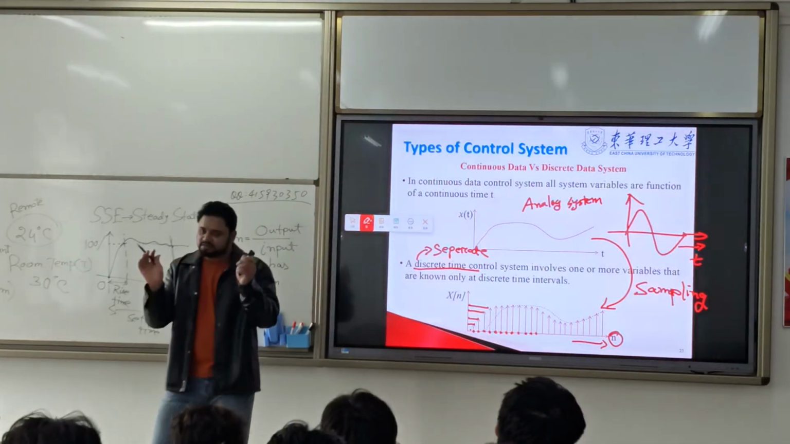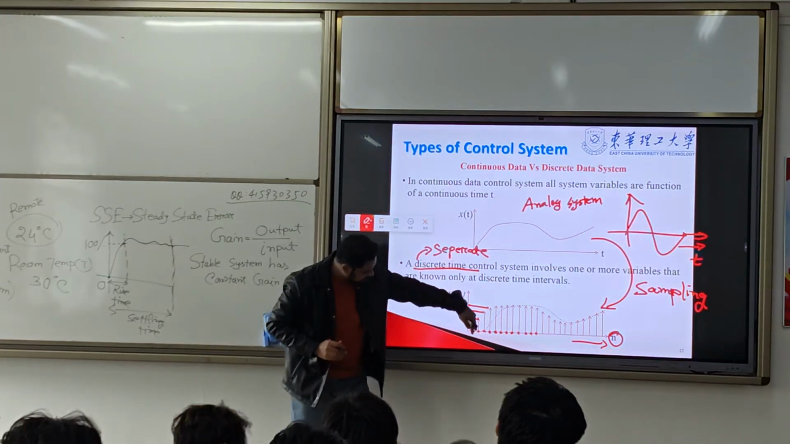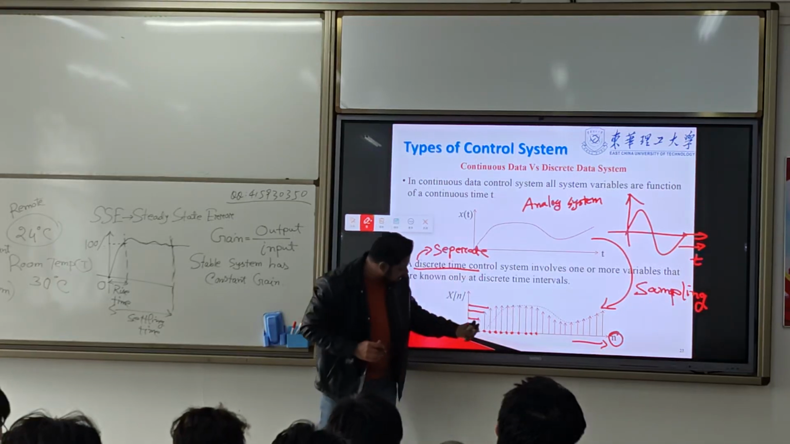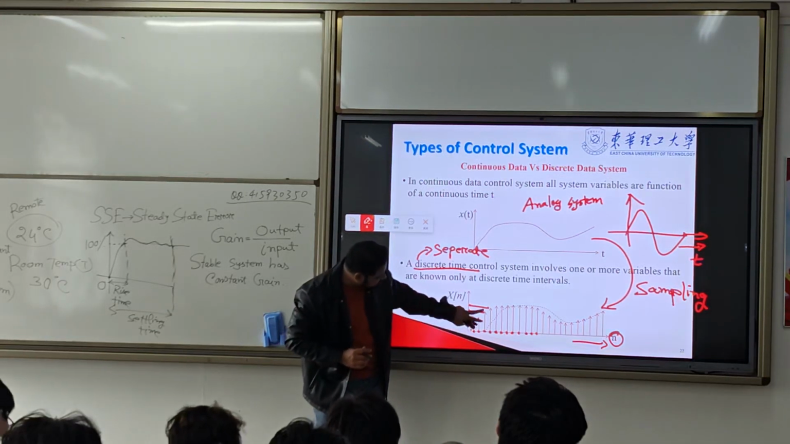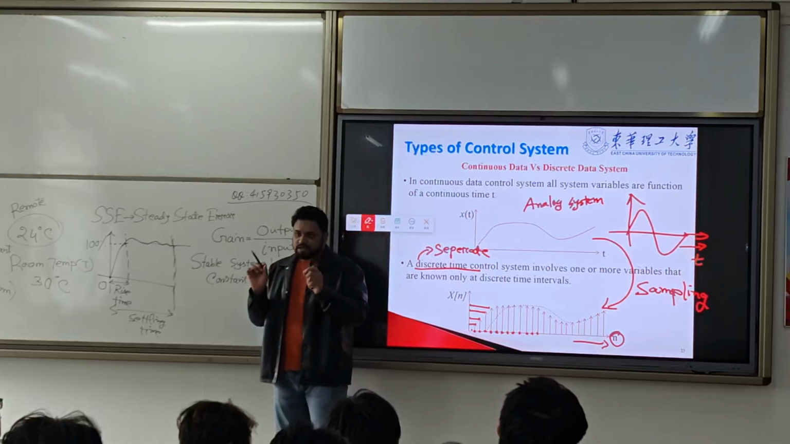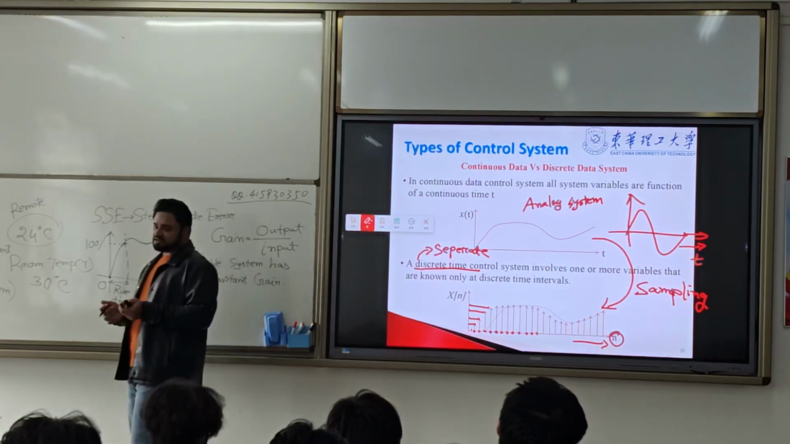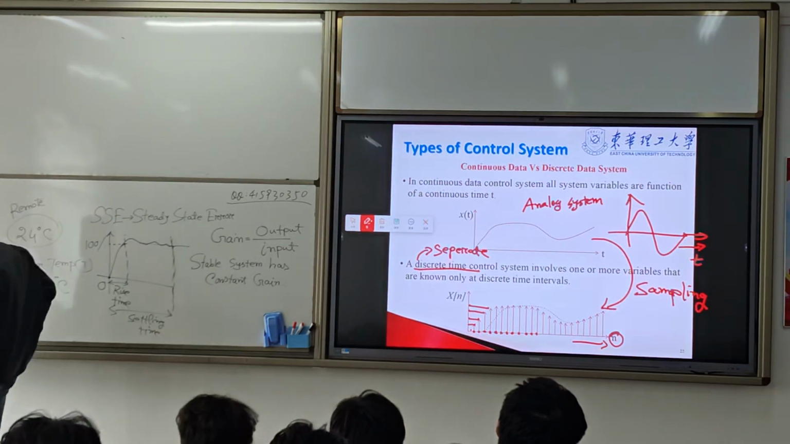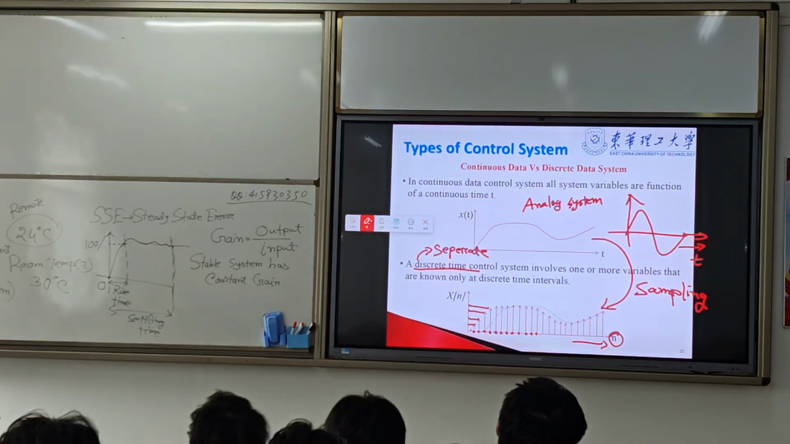Not join. Separate. You can separate each time, and each time I have a fixed value. That's why we call it a discrete system. This discrete system is done by